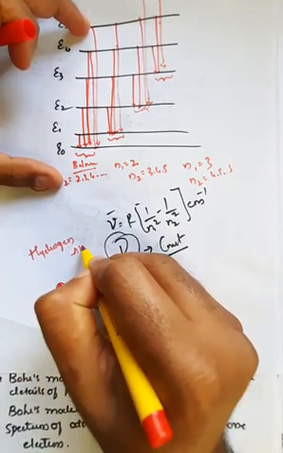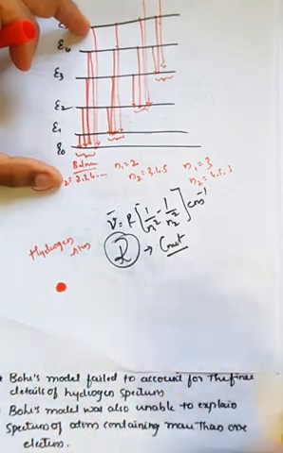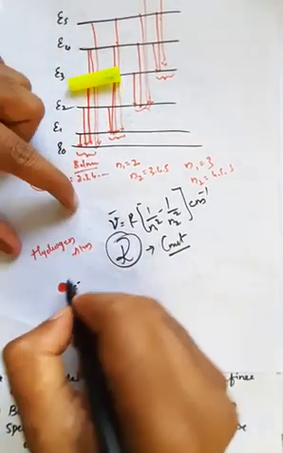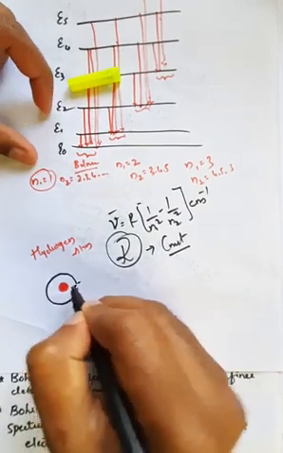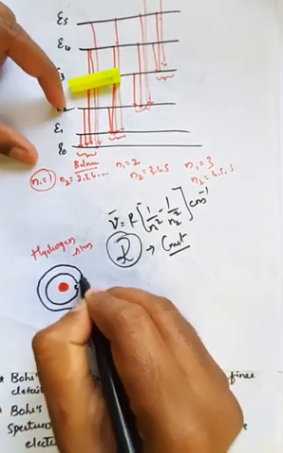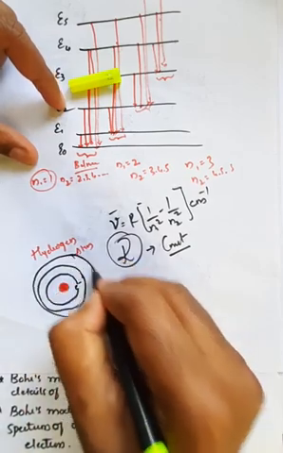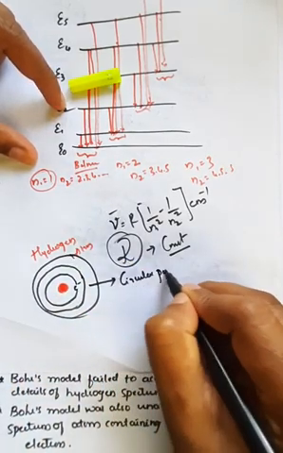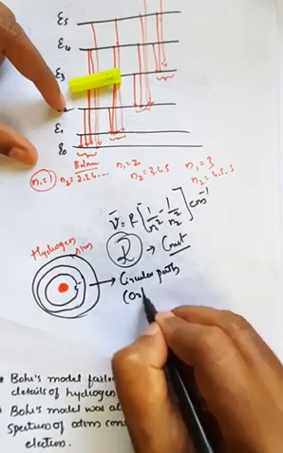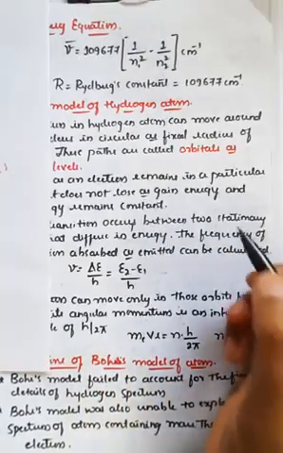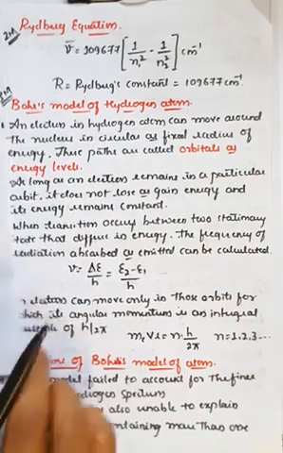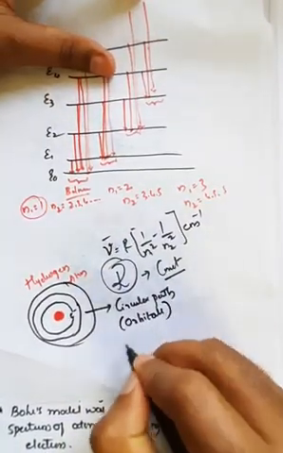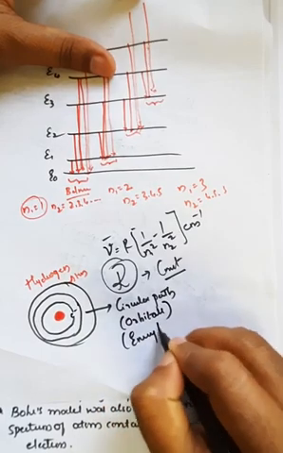The center part is recognized as the nucleus, and the electron can revolve around this nucleus in a fixed circular path. These circular paths are generally called orbits, or they are also called energy levels.